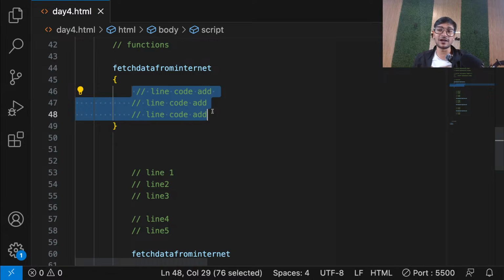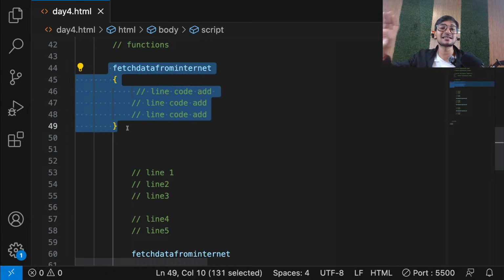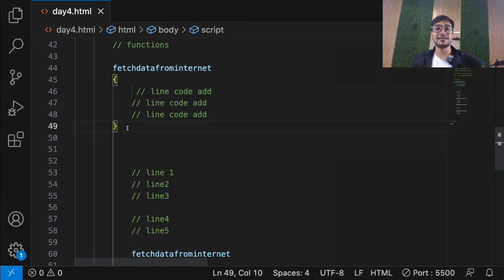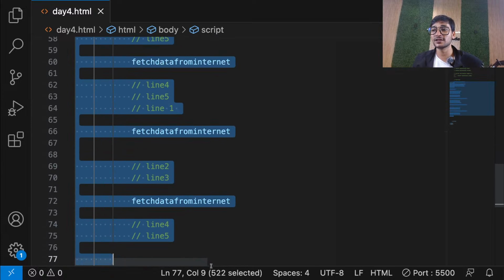Don't worry, Utpal. Right now, I'm not showing you how to create a function in the exact perfect way. This was just a base idea, a theoretical idea of how things work. Now I'll show you how to do it in reality, guys. So I hope you have understood it, everyone. I hope you got the idea of what a function is. Now let's see in reality how to create a function in JavaScript. So let's go, everyone.